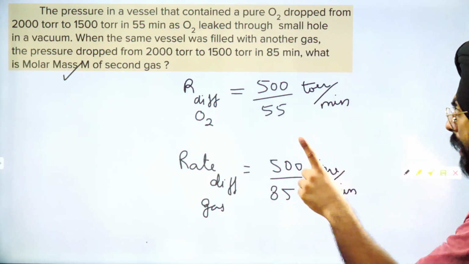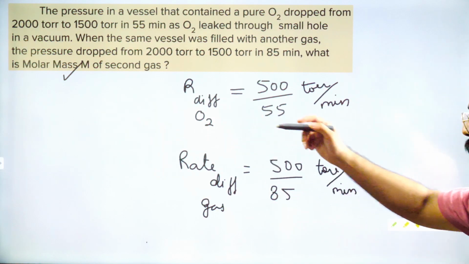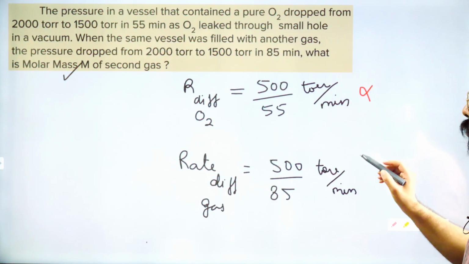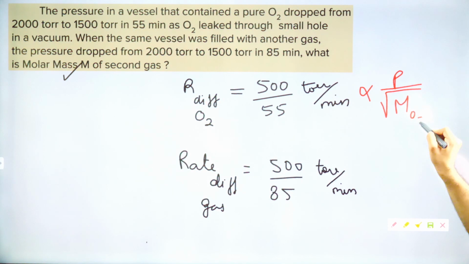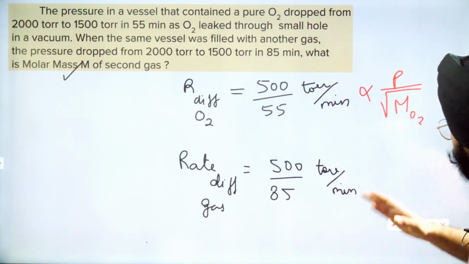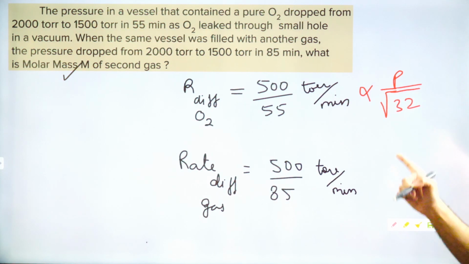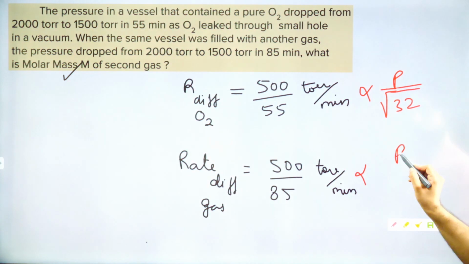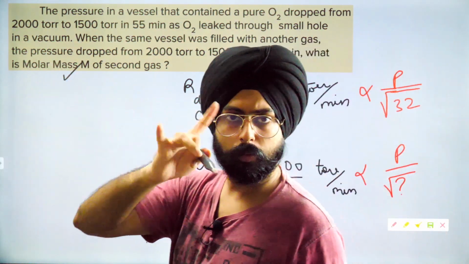My dear friends, let us try to write it via Graham's law of diffusion. The rate of diffusion of O2 is proportional to P by root M of O2. What is the molecular mass of O2 gas? 32 grams per mole. So write here P by root of 32 grams per mole, the weight of O2. This one will be proportional to P by root of question mark. This question mark is something that we don't know. We don't know the molar mass.